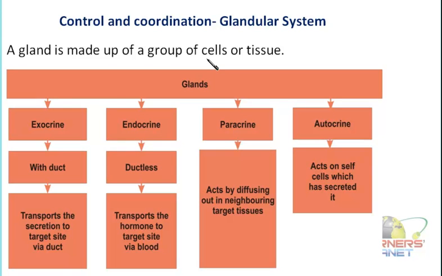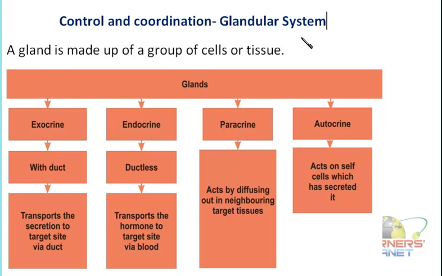Now what does this secretion contain? It contains various chemical messengers, chemicals which convey the message to the different target cells and help in the coordination and control process, or to give a response, or in any case they help in the normal control of your body.